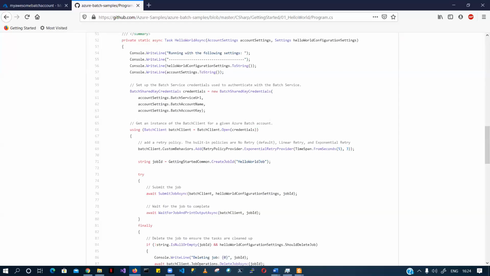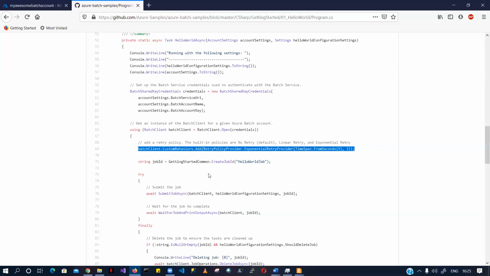So what is this doing? It's a very simple controller, right? It's basically an orchestrator. So this is the job. Whenever you run it, it is going to create a job called hello world job, submit what it wants to run, and then wait for the job to complete, right? So this is basically letting you know that you have to wait for a job to complete.